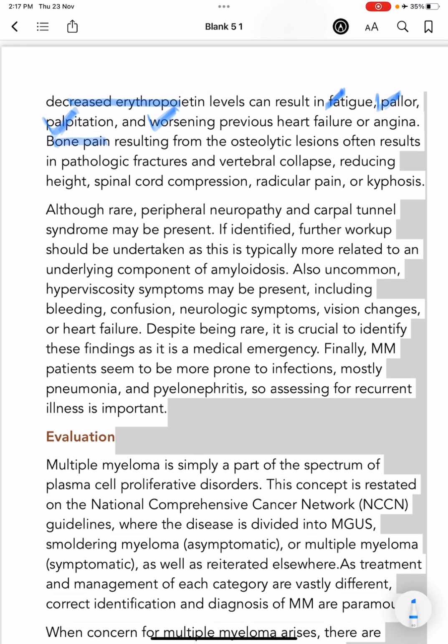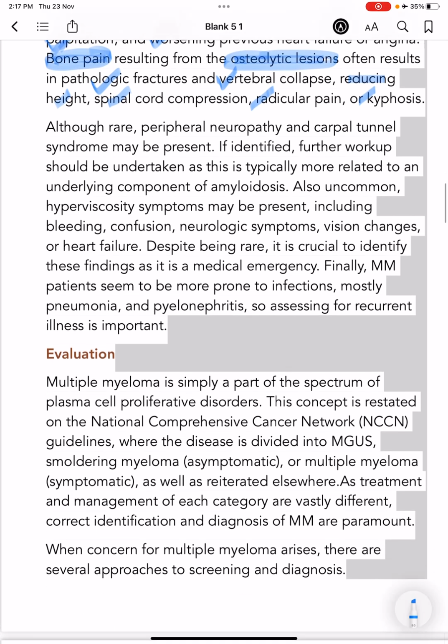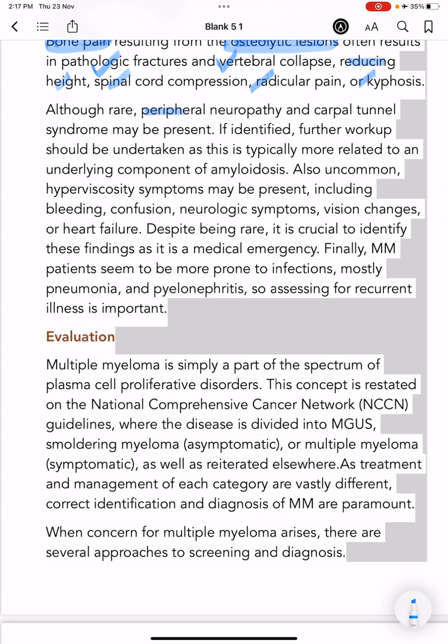Bone pain results from the osteolytic lesions. Because of these osteolytic lesions, there will be pathological fractures and vertebral collapse. So what will happen? Reduced height, spinal cord compression, radicular pain or kyphosis. And although rare, peripheral neuropathy and carpal tunnel syndrome may also be present.